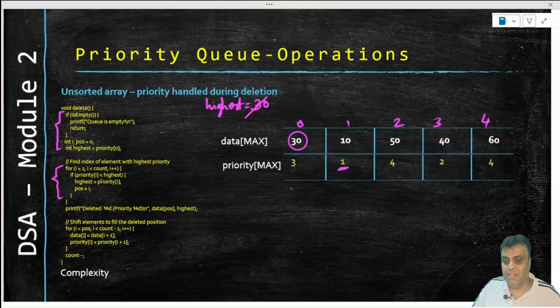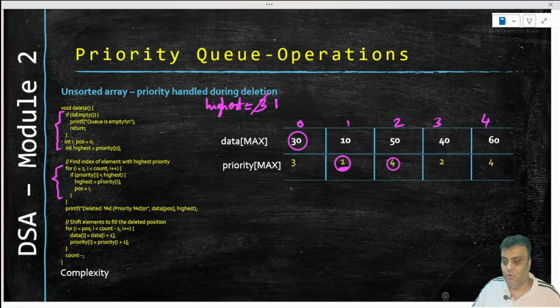So if the priority of the highest, in fact highest is not 30, it's the priority of 0, so it's storing priority, not the value, right? So we will store priority which is 3, and we will check the next priority is 1, which is less than 3, so highest will become 1.